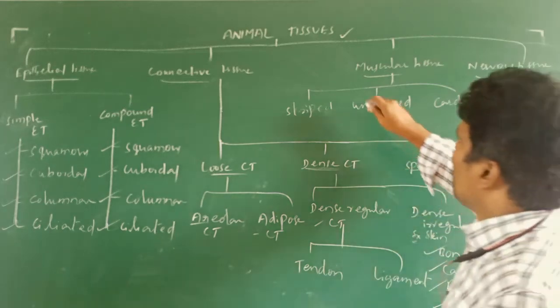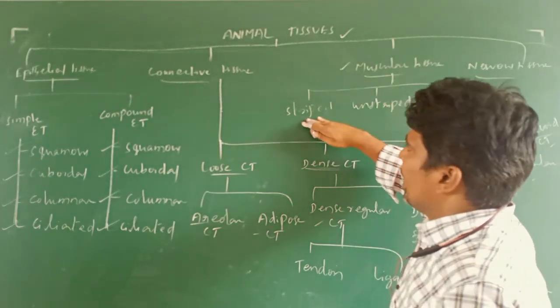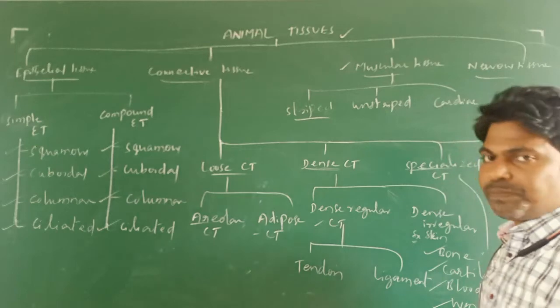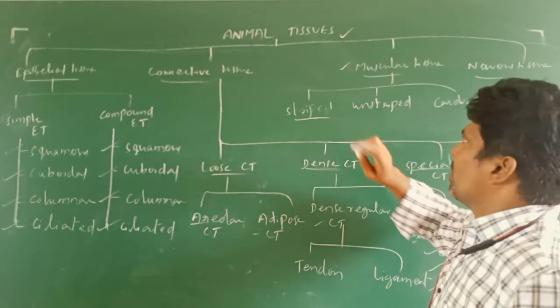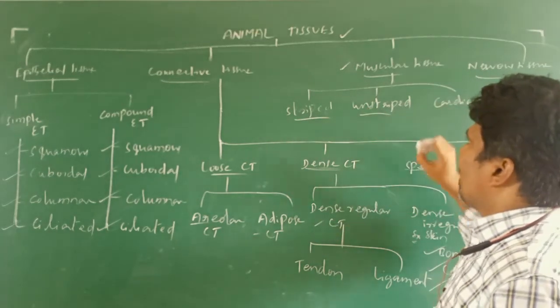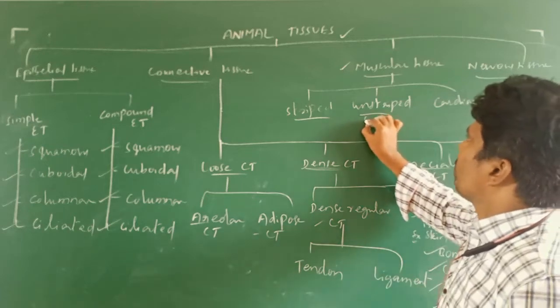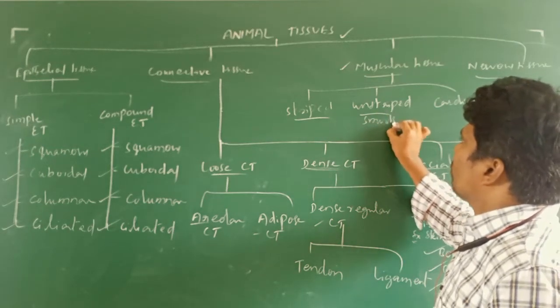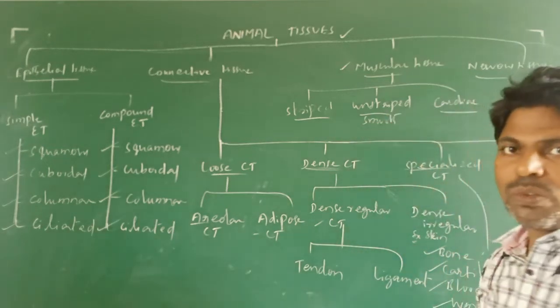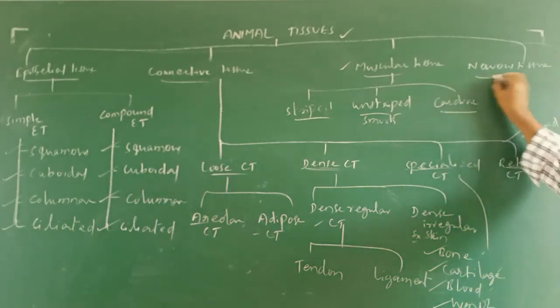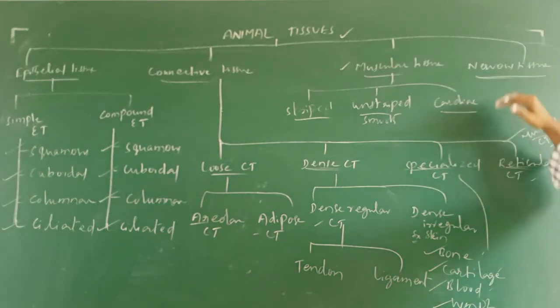Next, muscular tissue, which has striped muscular tissue, then unstriped or smooth muscular tissue, and then cardiac tissue. At last, nervous tissue, which has no differentiation.